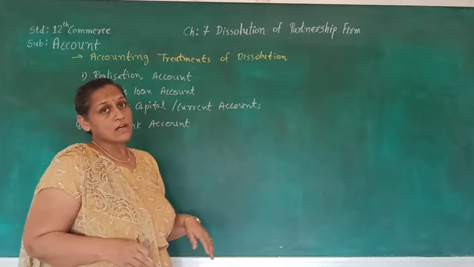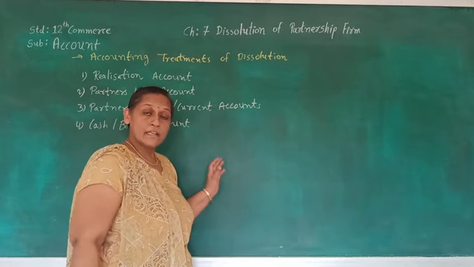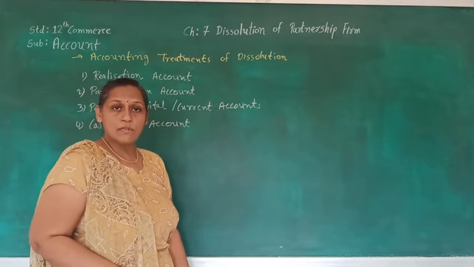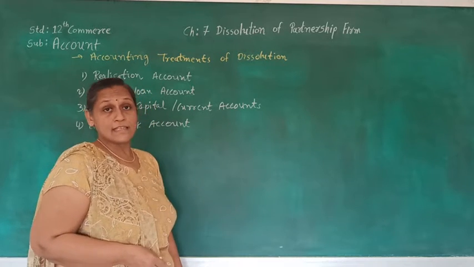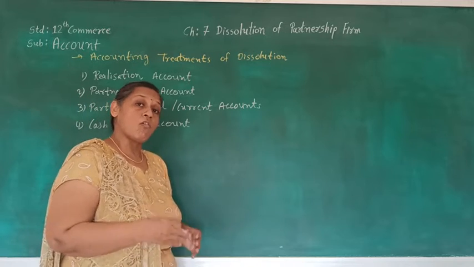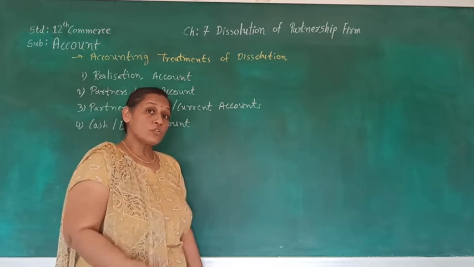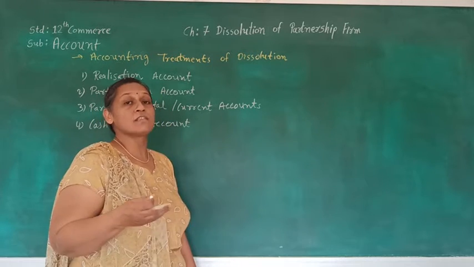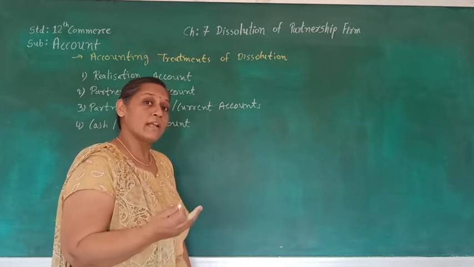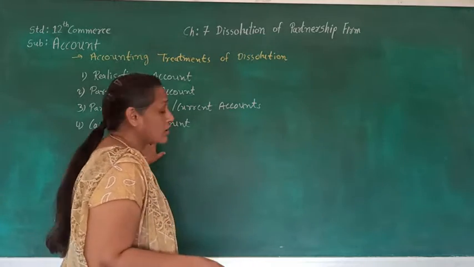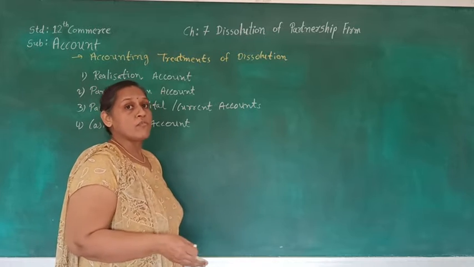In the realization account, whatever assets are there, those asset accounts are going to be closed and brought into the realization account. Whatever liabilities are there, those accounts are also closed and brought to the realization account. After closing all the assets and liabilities of the partnership firm, we are going to sell off all the assets at their maximum price. After selling the assets, whatever is realized we take to the cash or bank account, and from that money we pay off the liabilities.